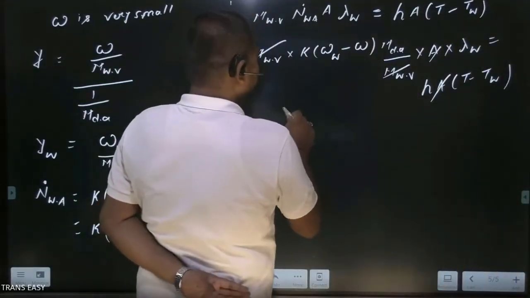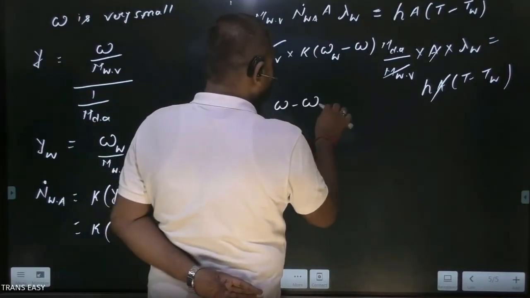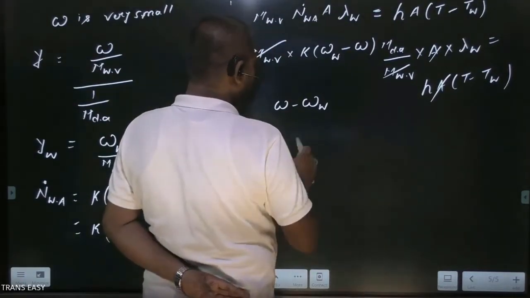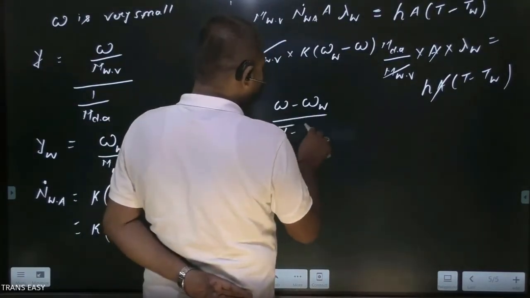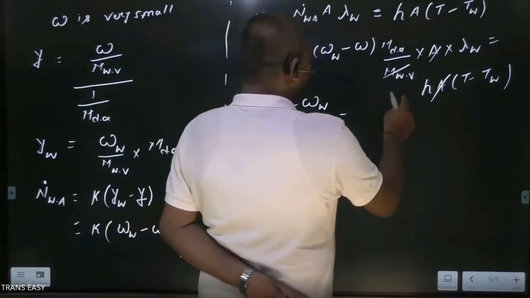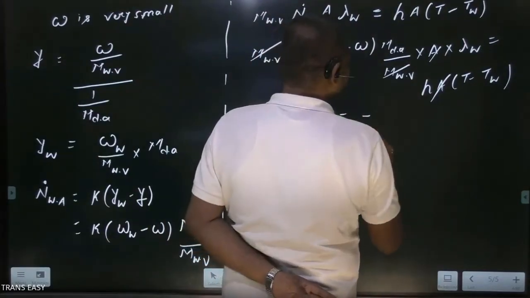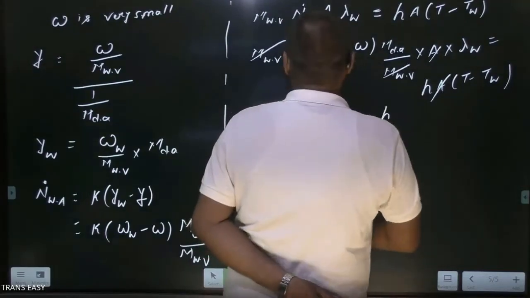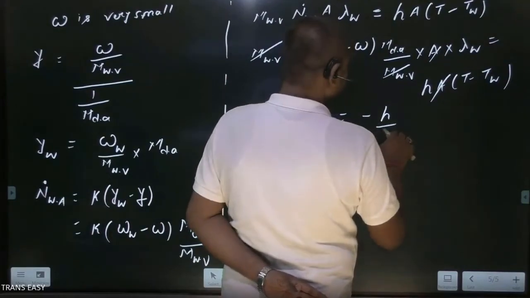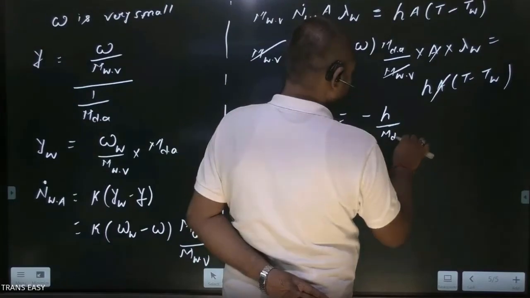And finally we have an expression like omega minus omega at wet bulb temperature, or at the surface of wetted wick, divided by T minus wet bulb temperature is equal to minus, now we have to arrange this, minus h upon molecular weight of dry air.